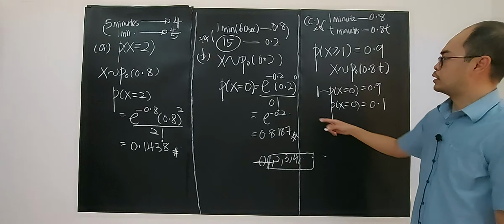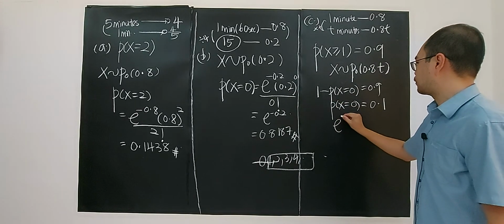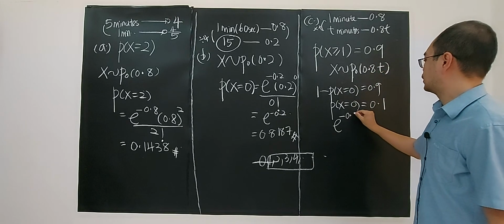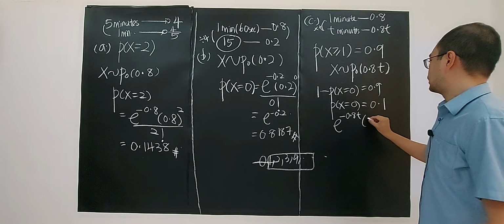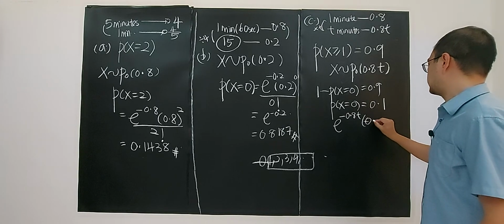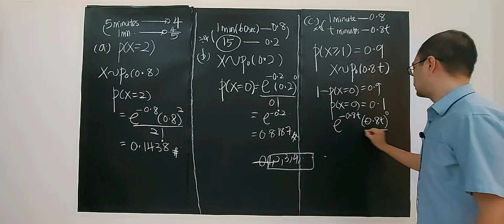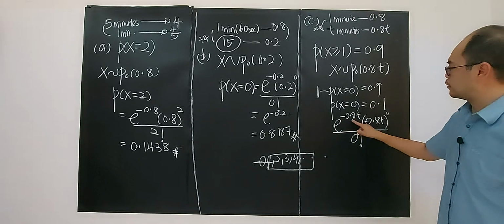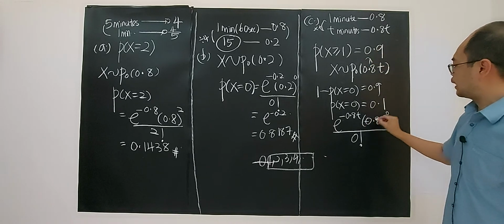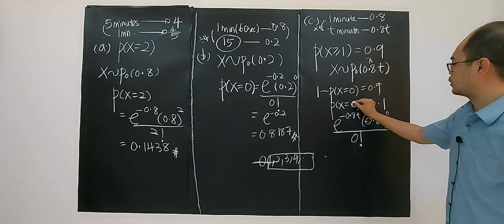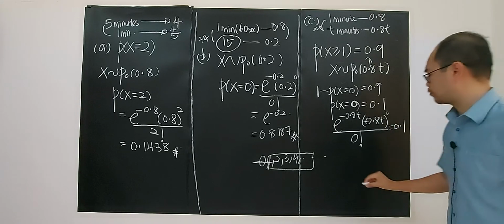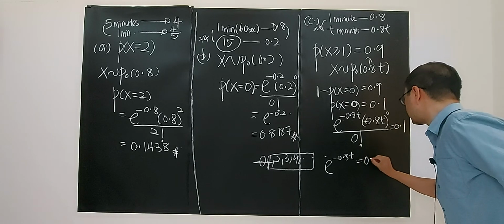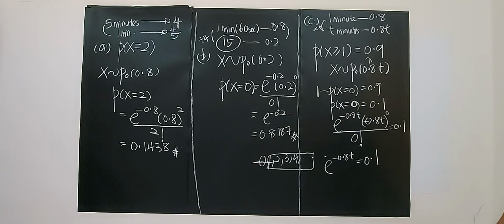So again, apply the Poisson formula: e to the power of negative lambda, times lambda to the power of 0 over 0 factorial, where lambda is 0.8t, equals 0.1. Then we have e to the power of negative 0.8t equals 0.1.